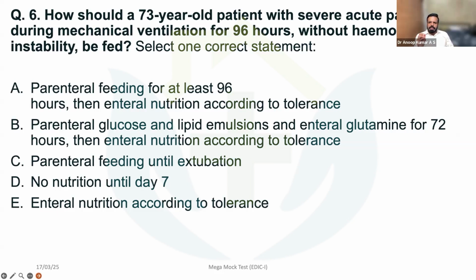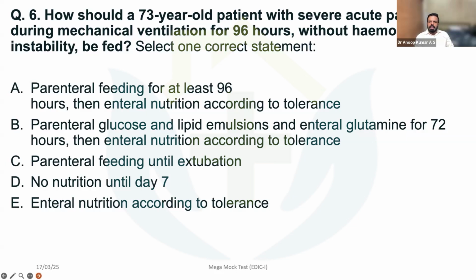This is a basic concept as far as enteral nutrition is concerned. Parenteral glucose and lipid emulsions and enteral glutamine for initial hours, and then enteral nutrition according to tolerance. Parenteral feeding until extubation. No nutrition until day 7, then enteral nutrition according to tolerance. Very easy question, so I think you all will be aware.